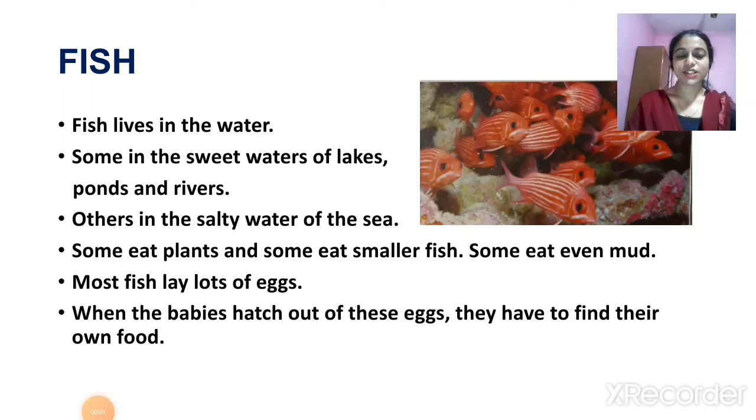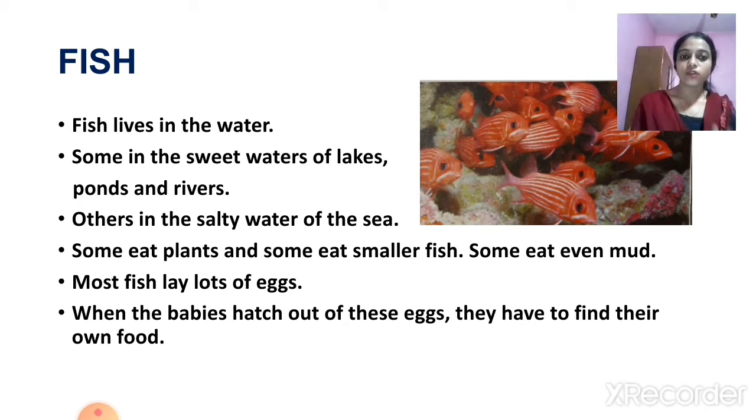Hello, welcome back. Today we are moving on to our next topic, fish. In this chapter, we are discussing the animals with bones. In the previous video, we discussed how animals are similar in some ways and different in many ways. So the first category of the animals with bones is fishes. So let us study about fishes.